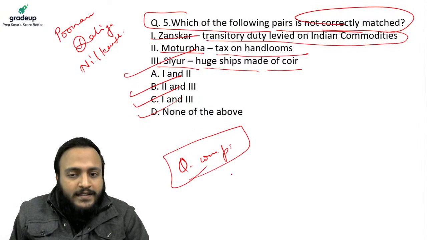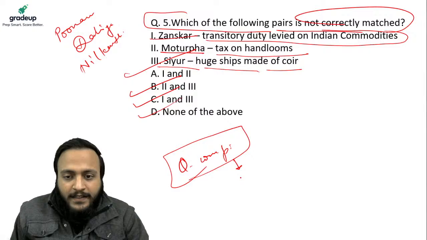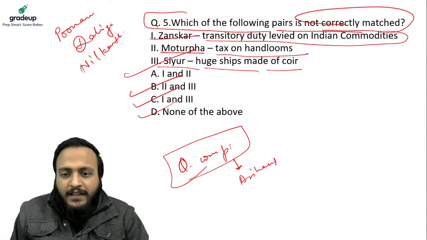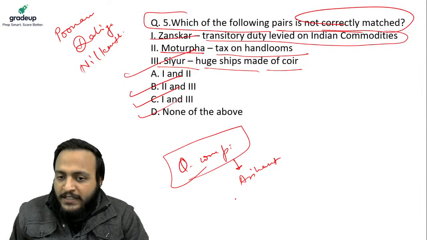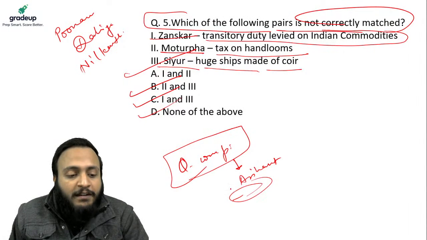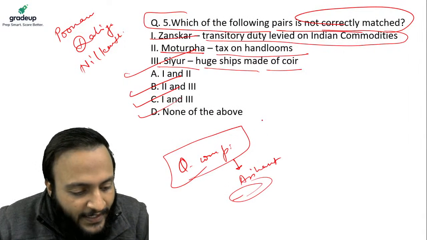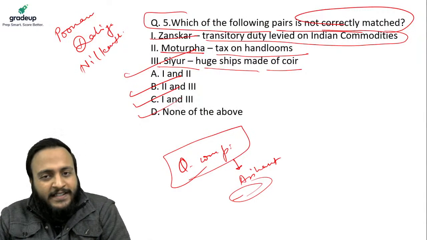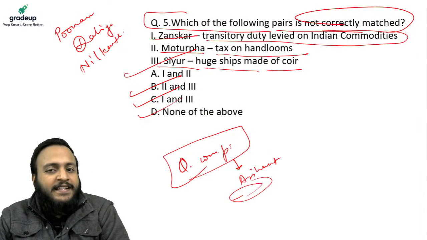One is released by Arihant. Even the Gradeup team also contributes to these questions. They make these questions by reading different books.